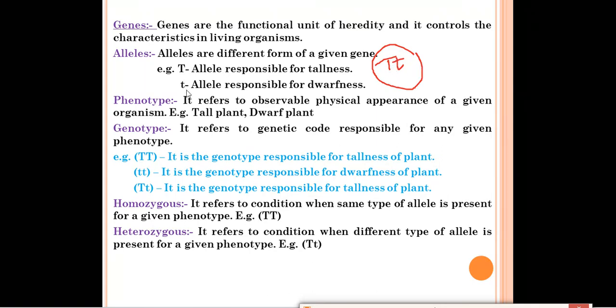The plant will be tall. And small t is the allele which is responsible for dwarfness. Dwarfness means shortness. So this is the pair of alleles. Next we have the phenotype and the genotype.